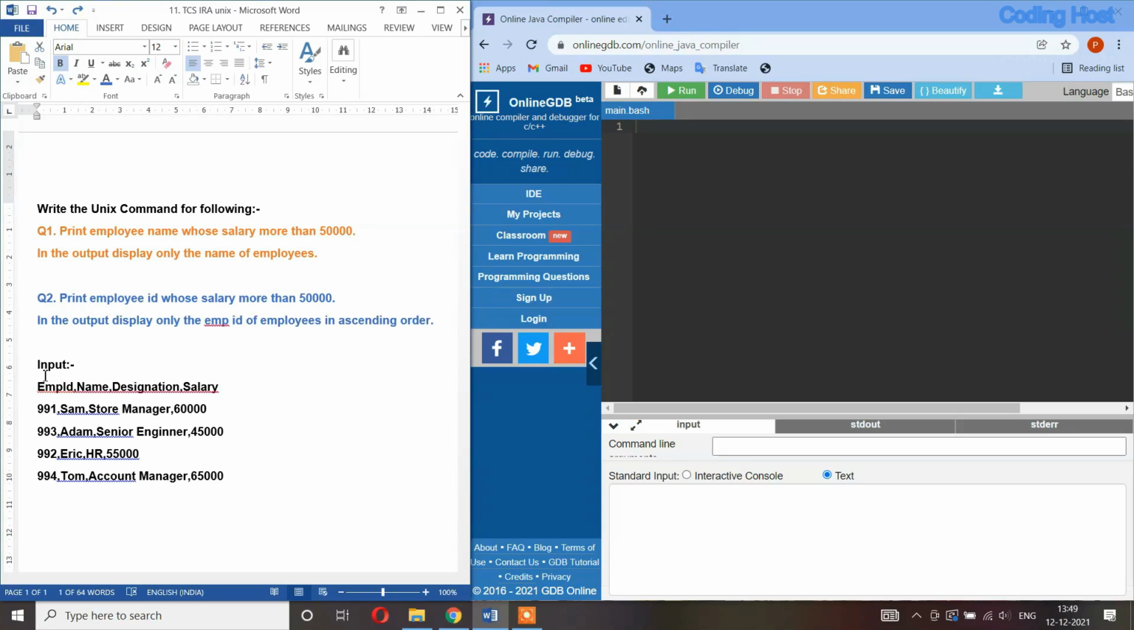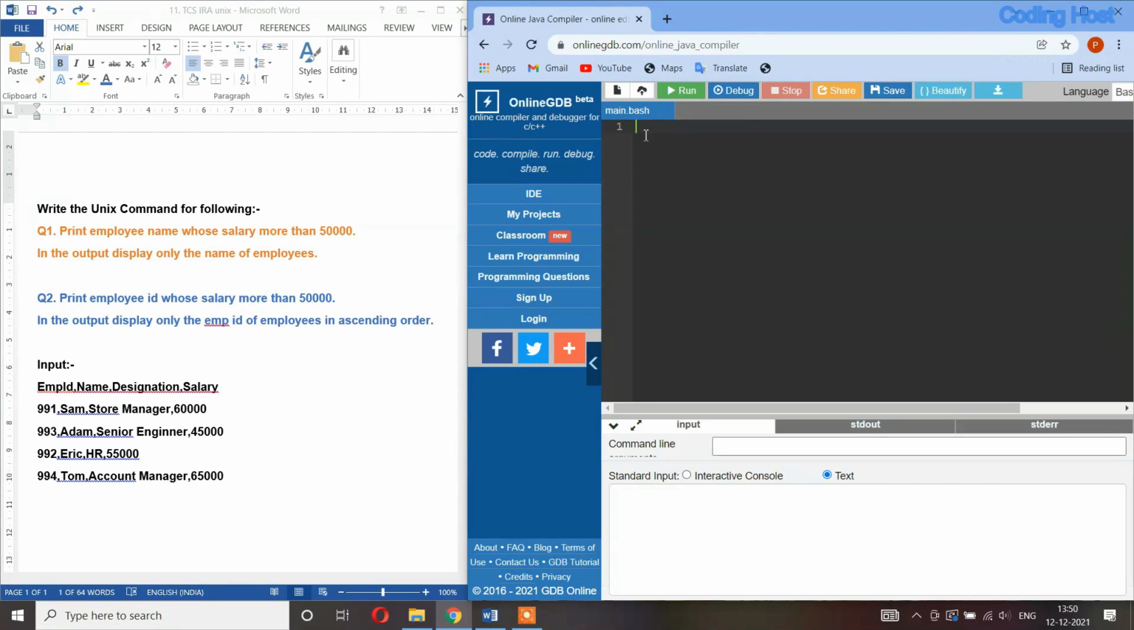In the question, you can see some sample input that has employee ID, name, designation and salary. So we have records for four employees. In the program we do not have to write any code for taking this input. It will be taken automatically. We only need to write the command for printing the employee name whose salary is more than 50,000. So let's write the program.